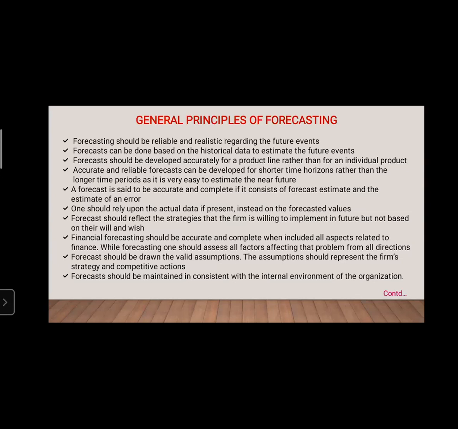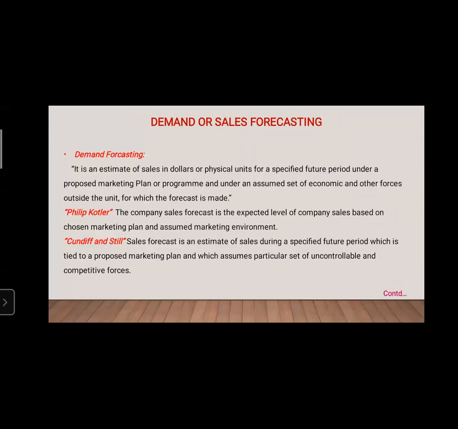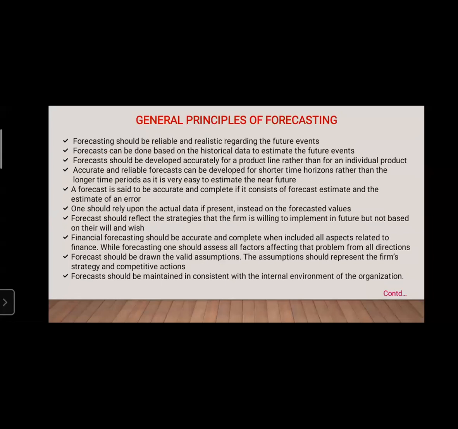So we will now understand one by one point. The first point, forecasting should be reliable and realistic regarding the future events. Whatever forecasting you have done must be very reliable and very realistic about the future. Whatever products you want to manufacture in the future, it must be good data for the upcoming products in the market. When you see these types of forecasting methods, we can get an idea of which method can be used and which cannot be used, so that method of forecasting is prepared.